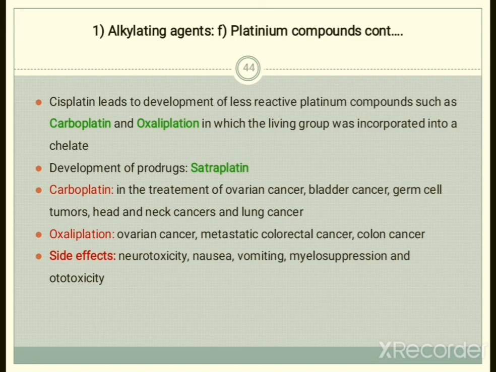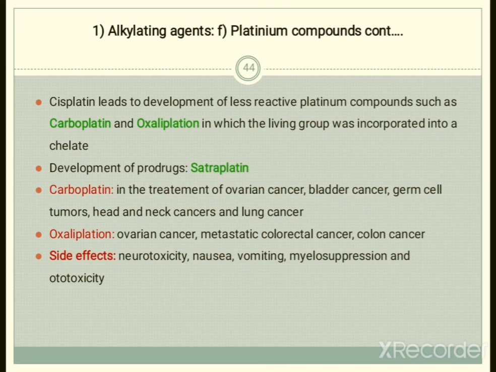Further, we have to look into the other drugs from this category. Cisplatin led to the development of less reactive platinum compounds such as carboplatin and oxaliplatin, in which the leaving groups were incorporated into a chelate. So these drugs are less reactive platinum compounds. There is also the development of a prodrug, satraplatin. So satraplatin is a prodrug.